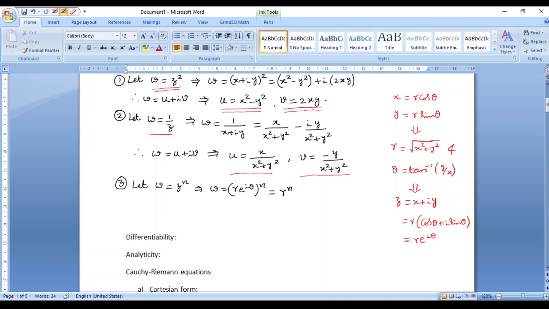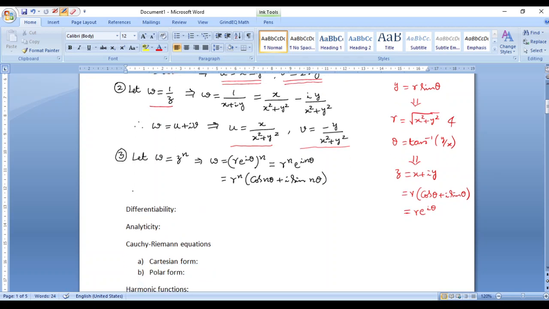So first of all, this is r to the power n e to the power I n theta. Okay, so this further can be rewritten as r to the power n into, as we know, e to the power I n theta is cos n theta plus I sin n theta.